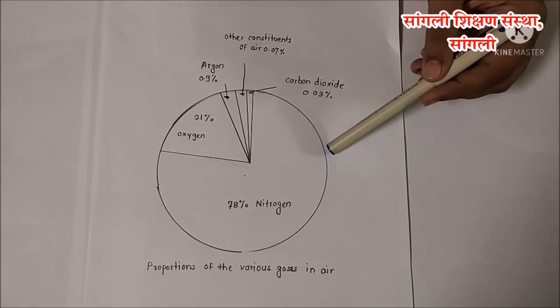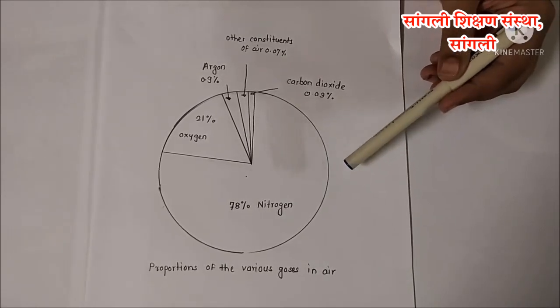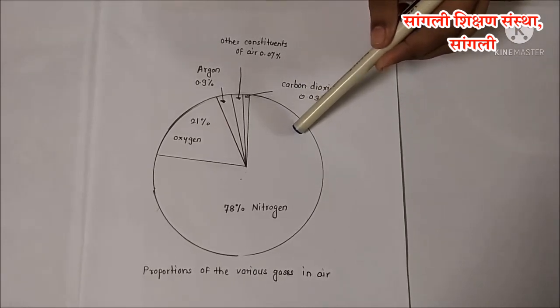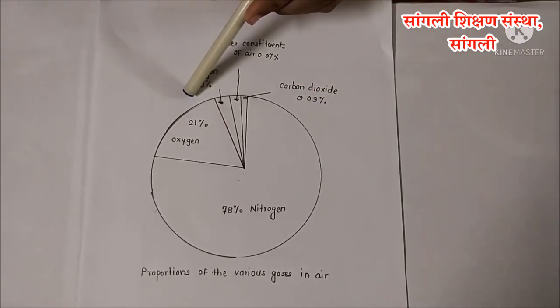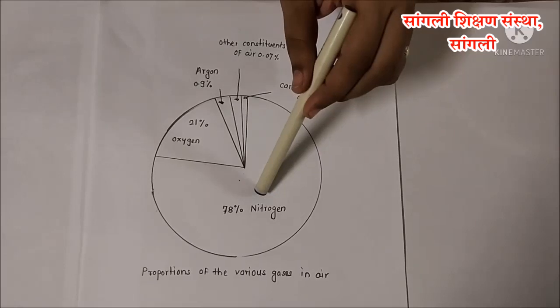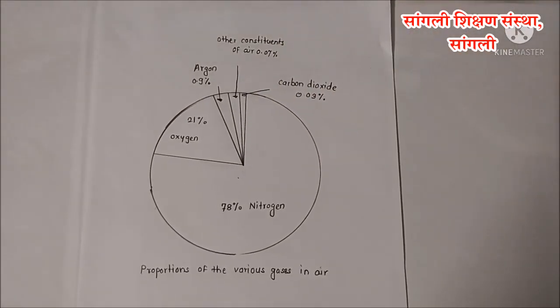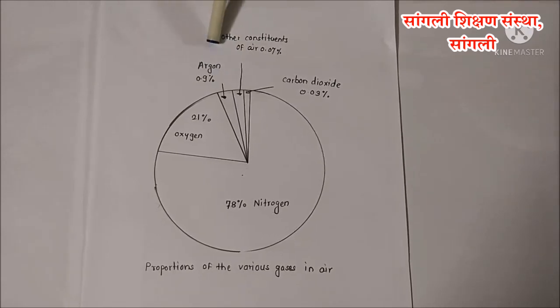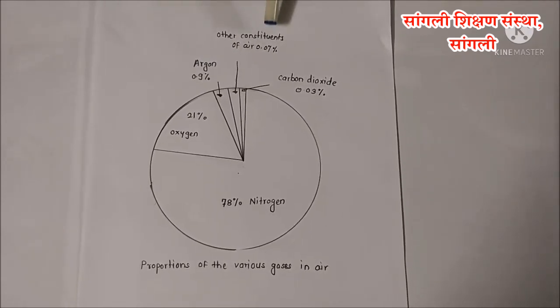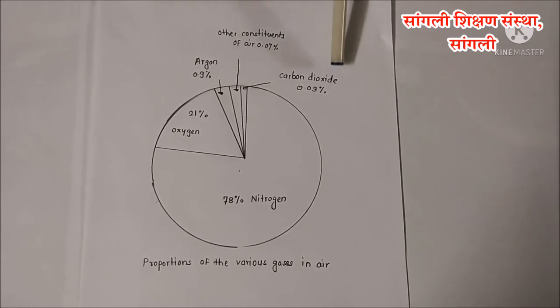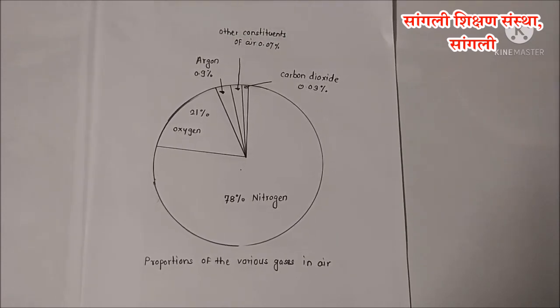This diagram shows the proportion of the various gases in air. By volume, nitrogen is 78% and oxygen is about 21%. Together these two gases make up 99% of the volume of the atmosphere, and the rest is 0.9% argon, 0.07% other constituents of air and 0.03% carbon dioxide.